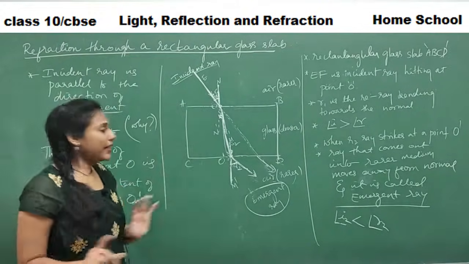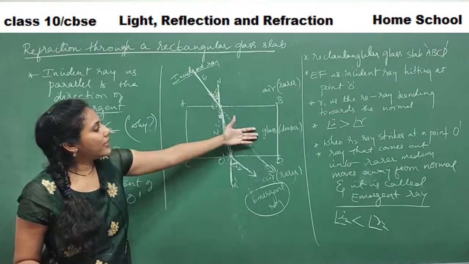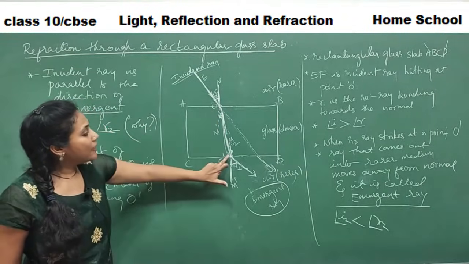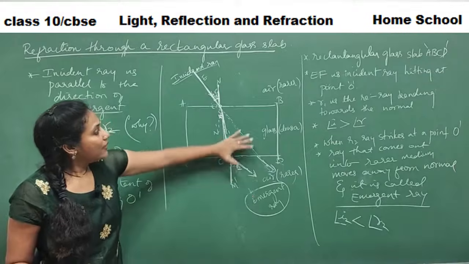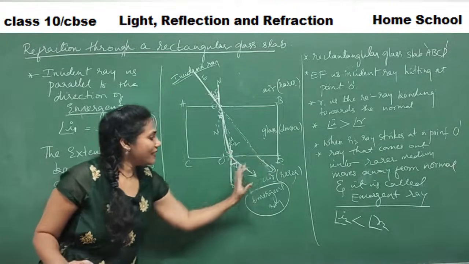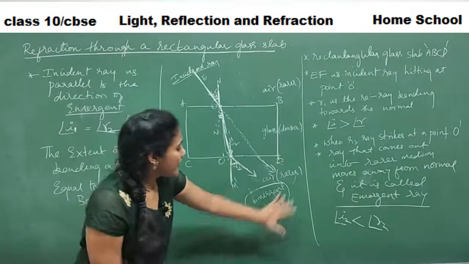glass slab. From here to here, rarer medium to denser medium, it's entering, so the refracted ray is moving towards the normal. Again, from here to here, it's going from denser to rarer, so the refracted ray is going away. This second refracted ray we will call by a new term, the emergent ray.